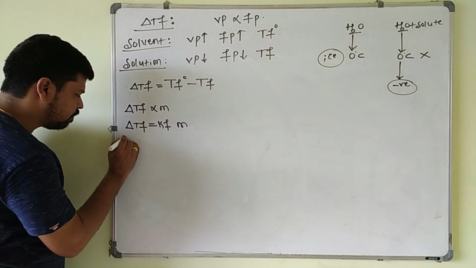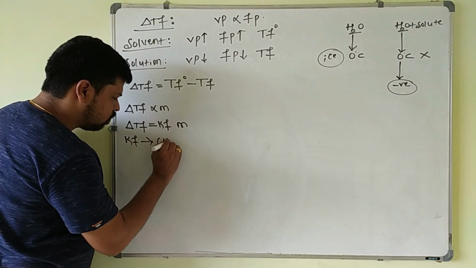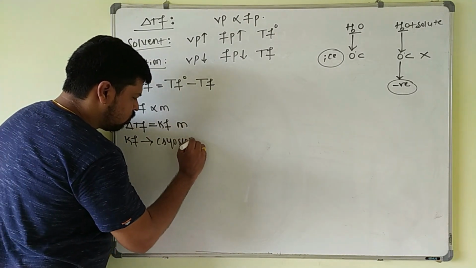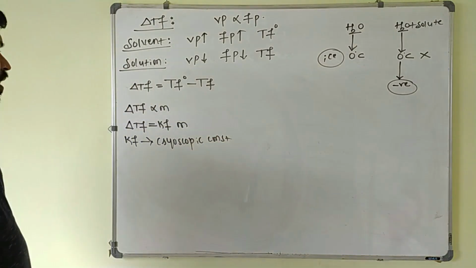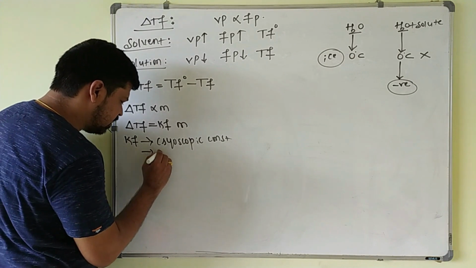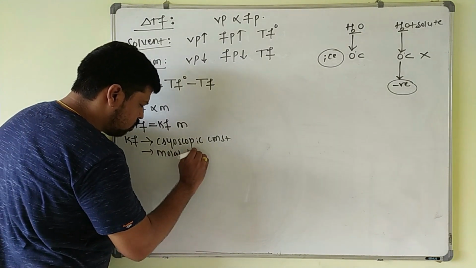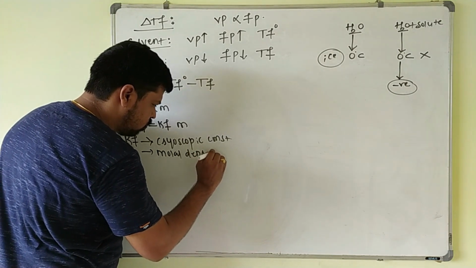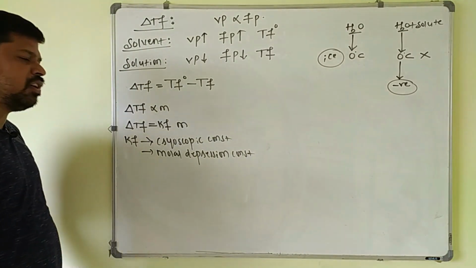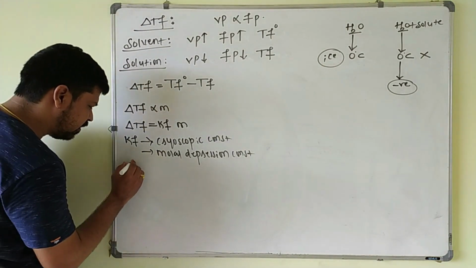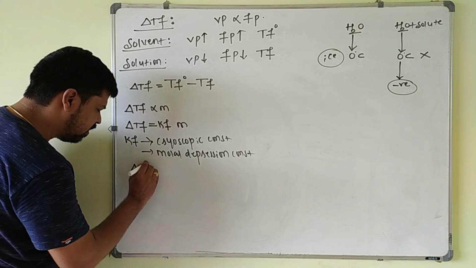This Kf is called the cryoscopic constant, or else it is also called the molar depression constant. This Kf value is a constant for each and every liquid.